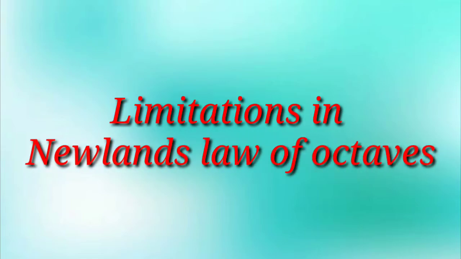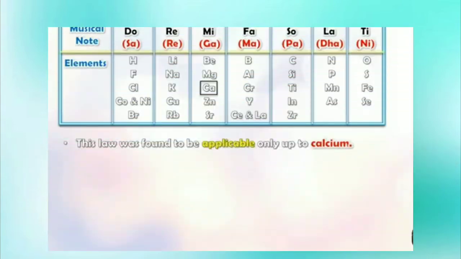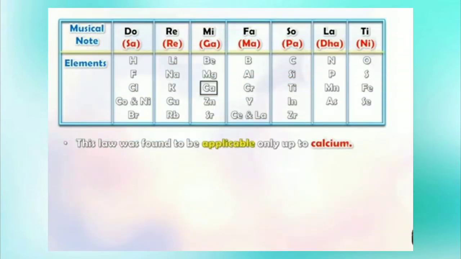Now let's study the limitations of Newland's law of octaves. There were many limitations found in Newland's octave. Children, this law was found applicable only up to calcium. Okay, so this law was found applicable only up to the element calcium.